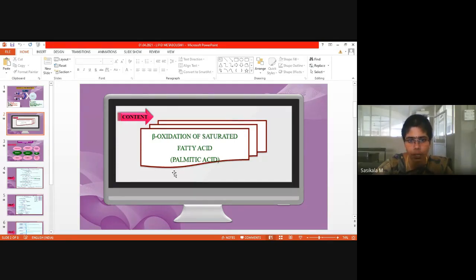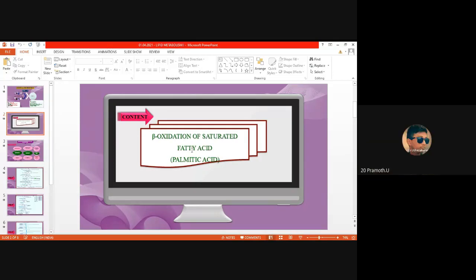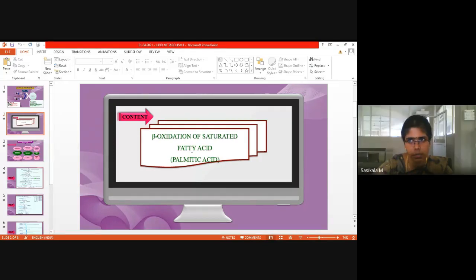It is through the beta oxidation process. What is the role of oxidation in metabolism? What oxidative pathways have we discussed in carbohydrate metabolism? Glycolysis, Krebs cycle.